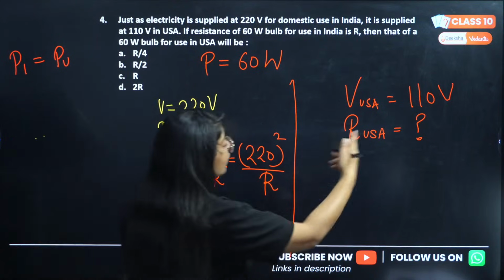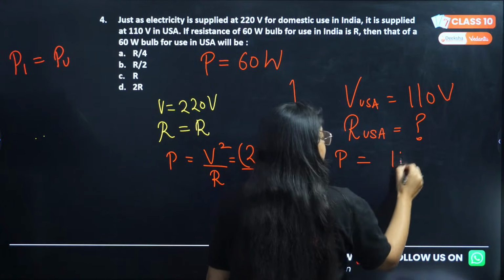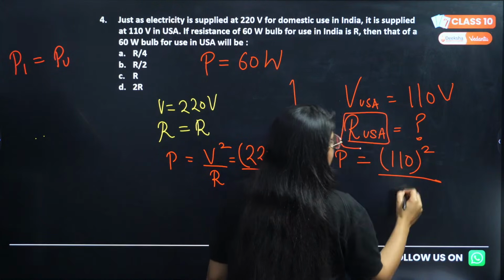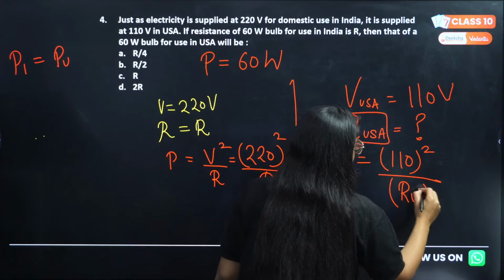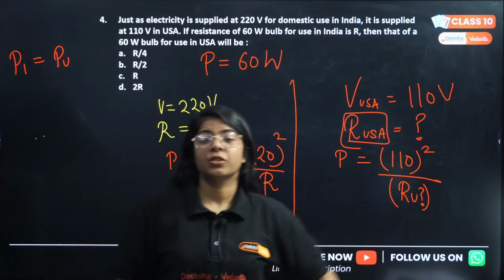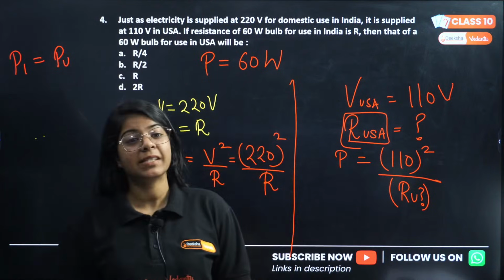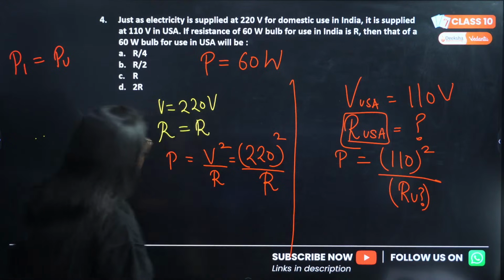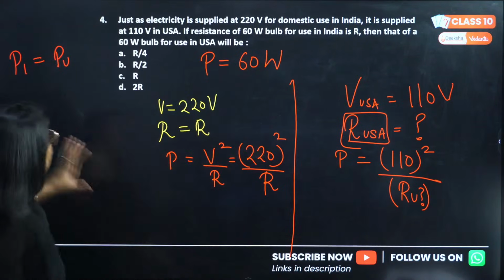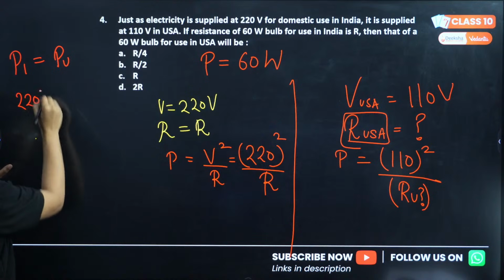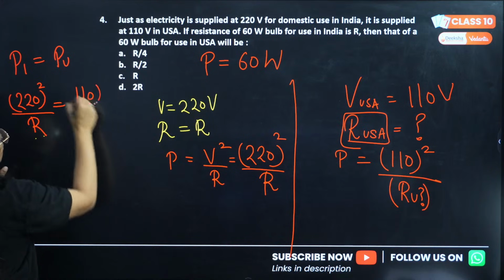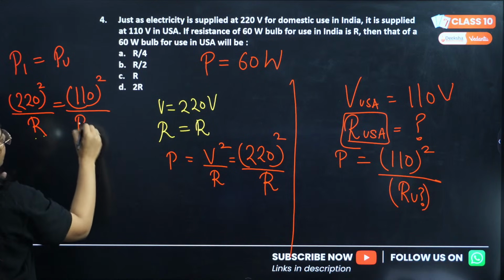Good. For USA, if we apply the same formula, the formula remains the same in India and USA. So the resistance we need to find is the resistance for the bulb that we are using in USA for the same power. Correct? Now if these powers are equal, I can just equate these formulas, that is 220 square divided by R equals 110 square divided by R USA.